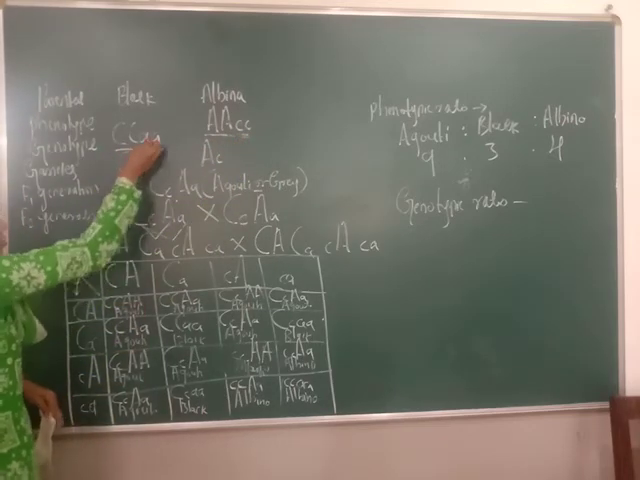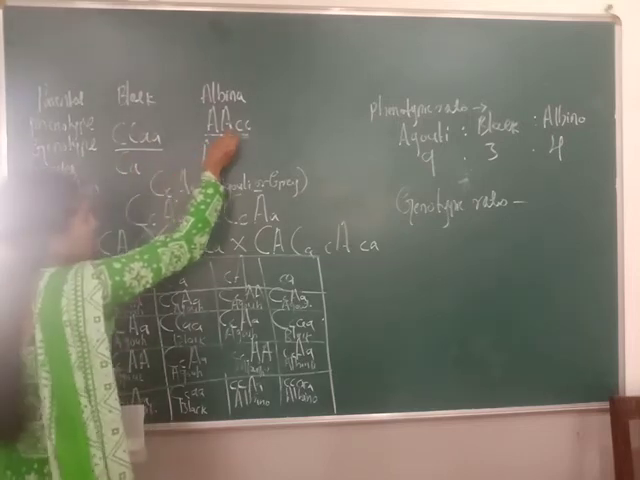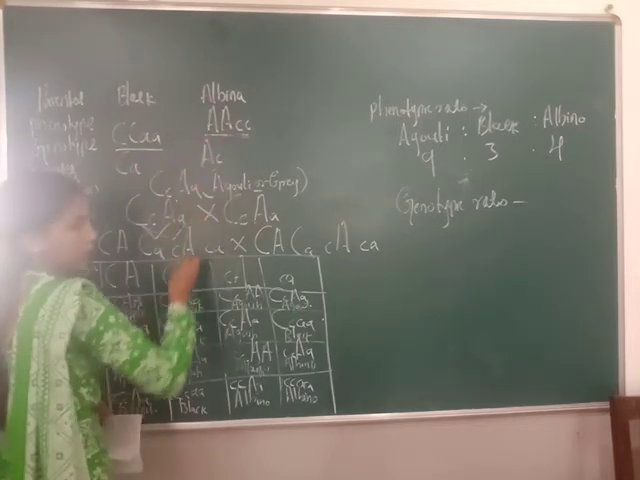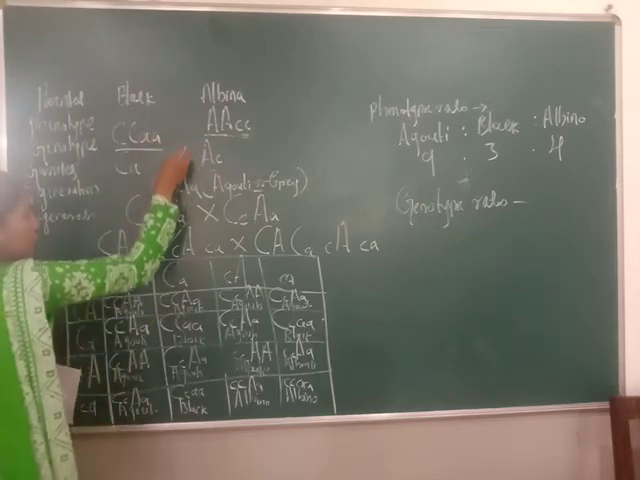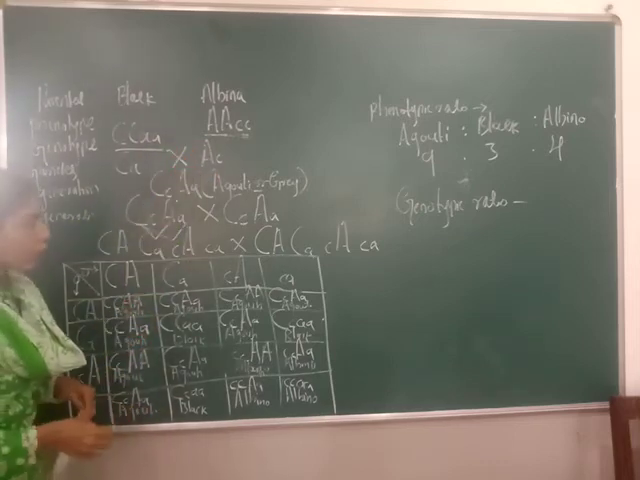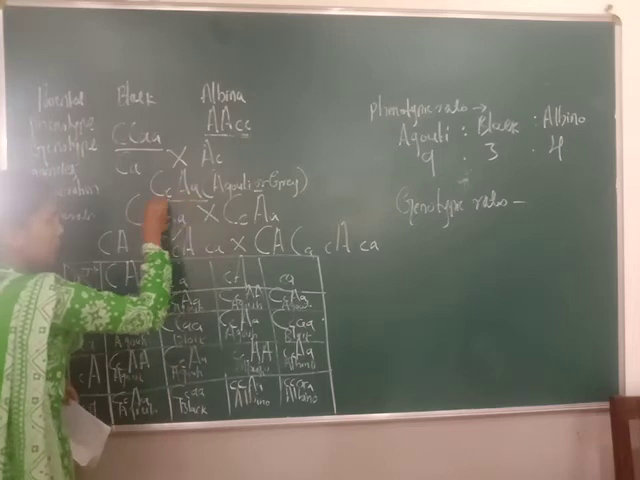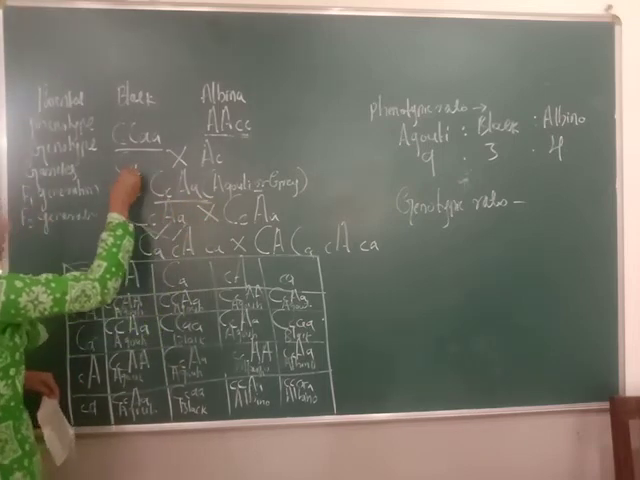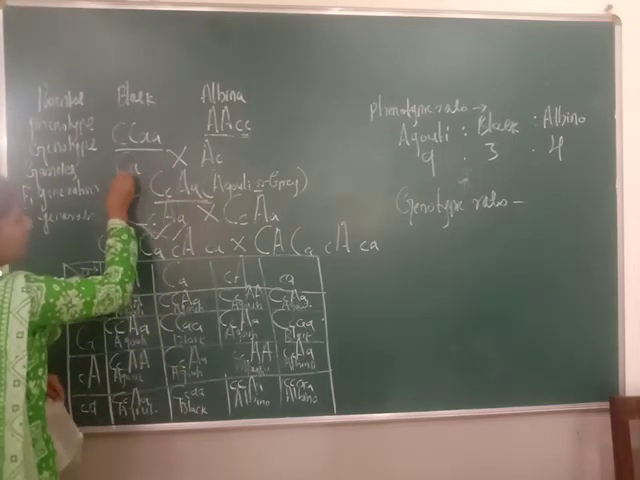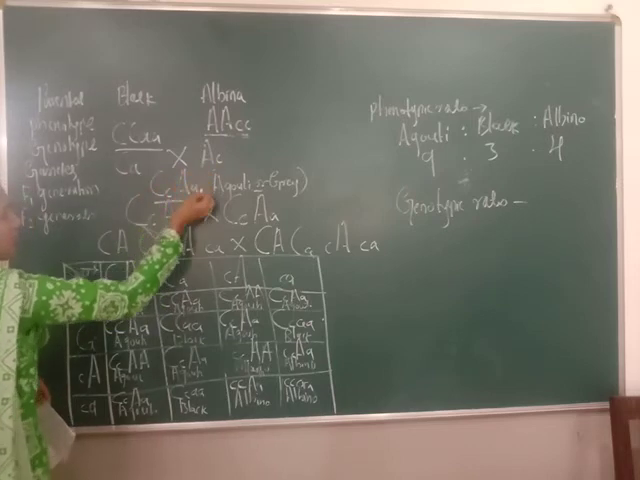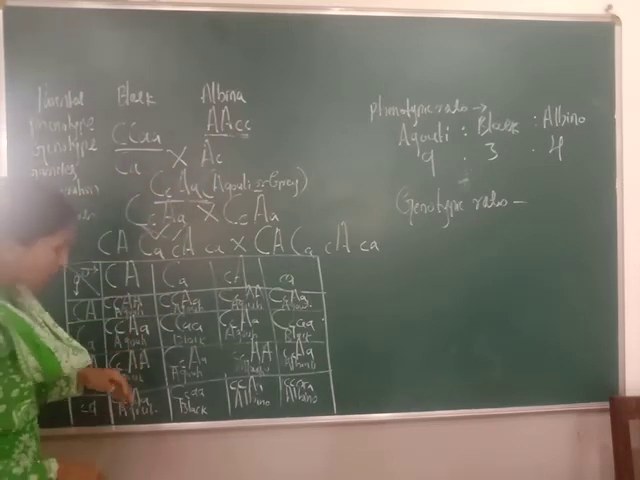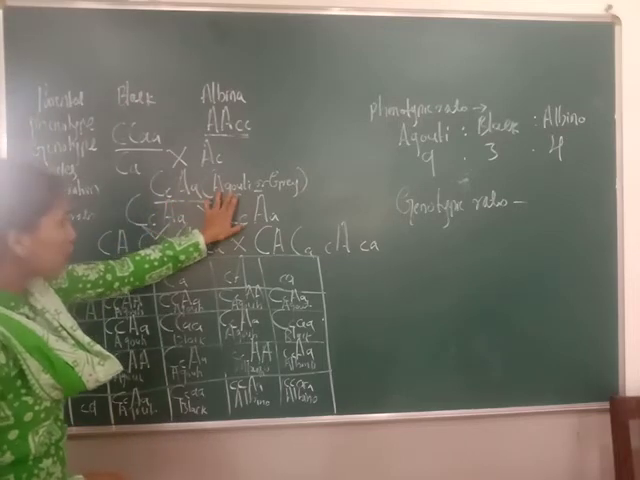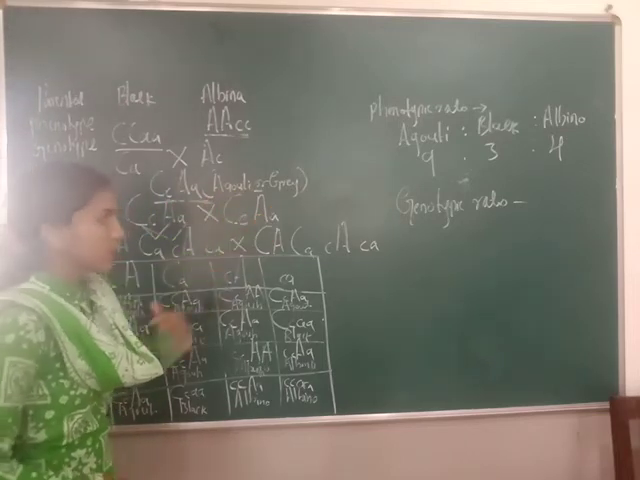Capital C, small a; again gametes, capital A, small c. Okay, so now these will be combined with each other, crossed with each other and give the offspring progeny, that is capital C small c, capital A small a, means all together form the offspring. Then what color will be produced here? Agouti, or what we call the grey color.